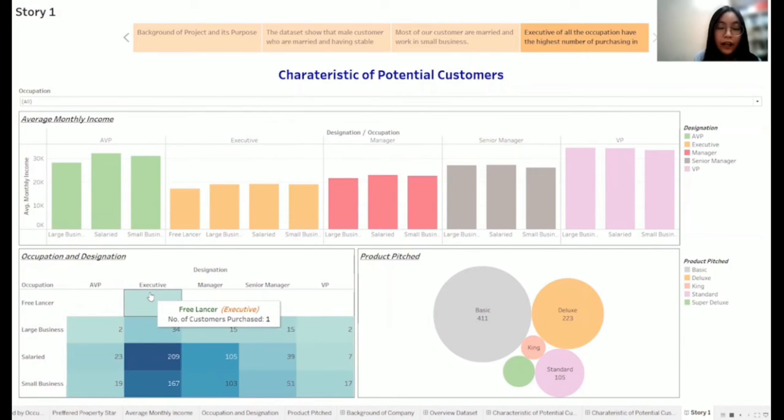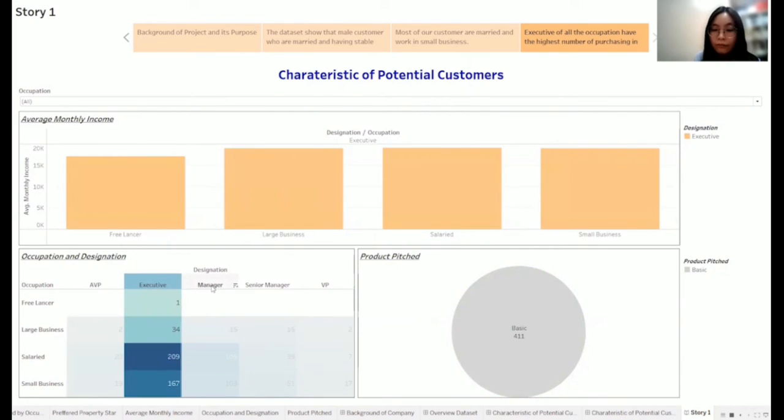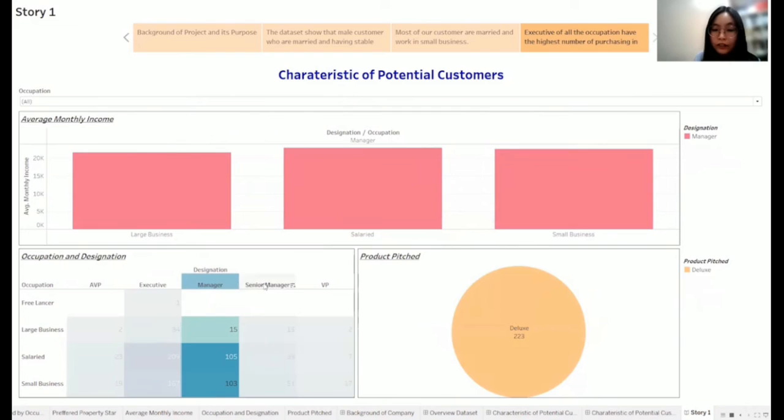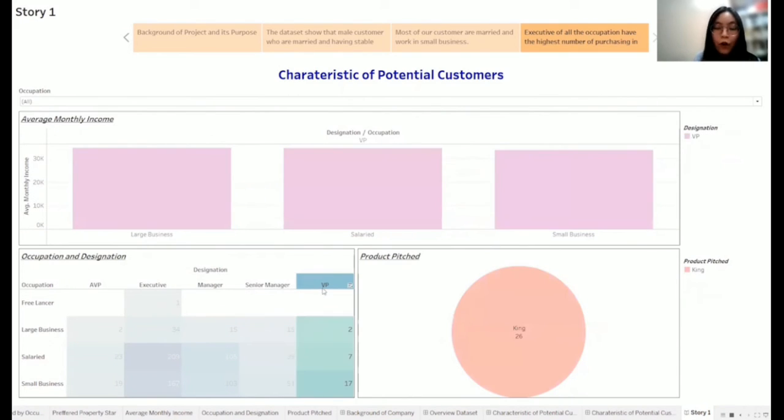From the highlighted table, we found that executive has the highest number of purchases of the previous product across all the occupations, which is 1 in freelancer, 34 in large business, 209 in salaried, and 167 in small business. And by selecting the destination in the highlighted table, we can observe that every single destination is biased toward a particular product, which is super deluxe for AVP, basic product for executive, deluxe product for manager, standard product for senior manager, and king product for VP.